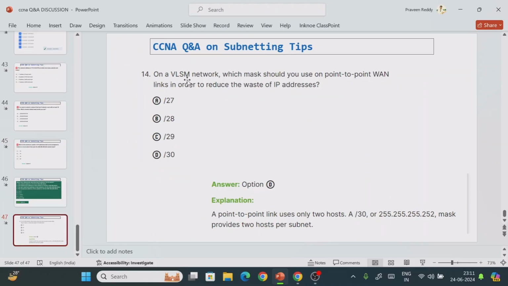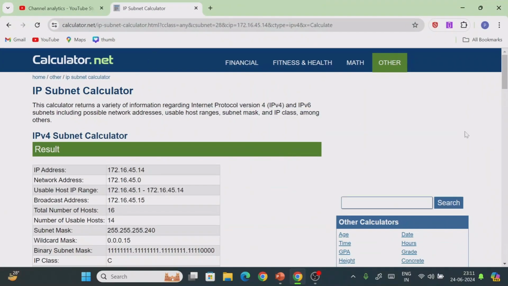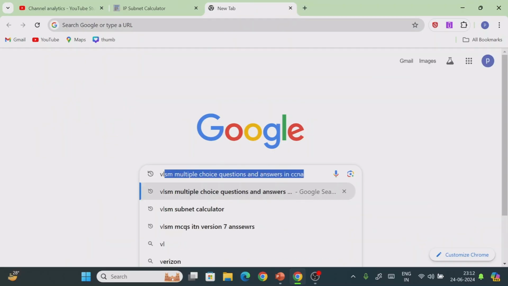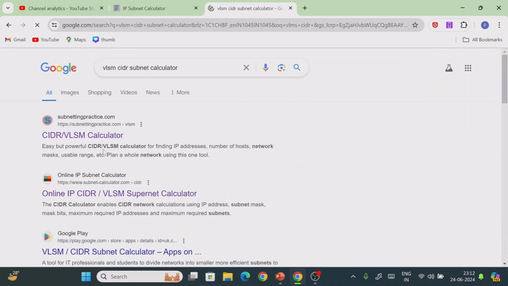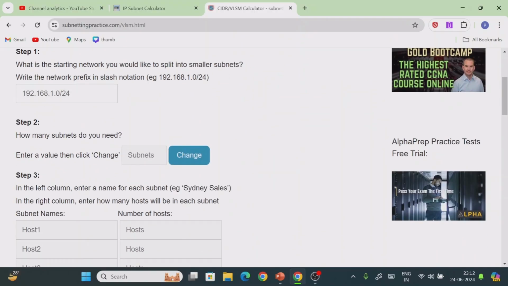For example, on VLSM, they might ask 1-2 questions. In this case, this subnet calculator will not work, because it only performs the default fixed-length subnet masking. So if you want to perform VLSM based on the questions, just type VLSM CIDR calculator. Using this CIDR VLSM calculator, you can enter your network and enter the number of subnets you want, such as 2 or 3. If you want to change it, you can change it.